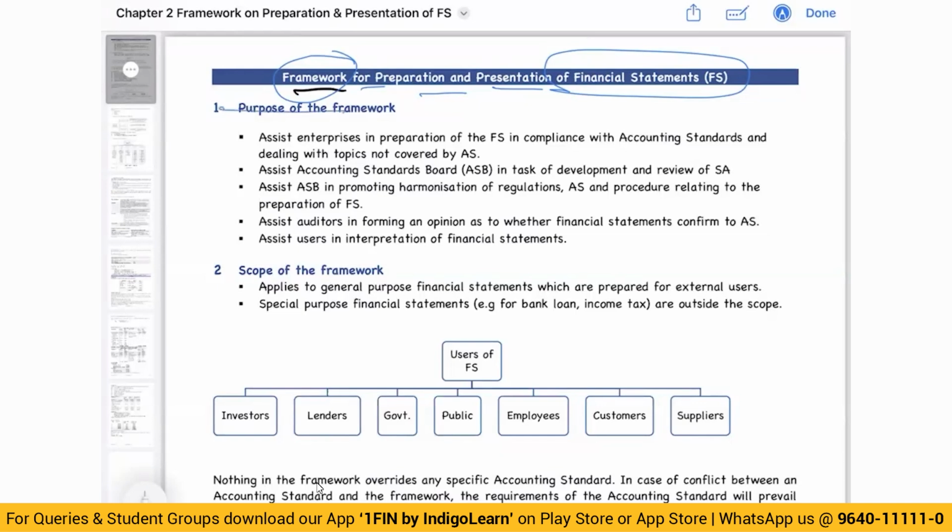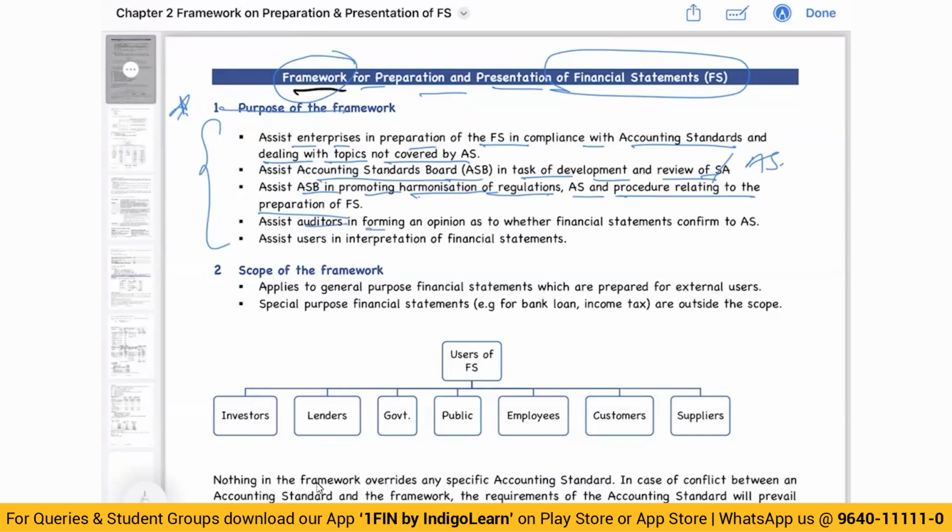Okay, so what is the purpose of framework? This you can remember for theory purpose. Assist the enterprise in preparation of the financial statement in compliance with accounting standards and dealing with the topics not covered by AS. So if something is not covered by AS, if something is not defined in the AS, you can come to the framework. Assist the ASB, Accounting Standard Board, in task of development and review of accounting standards. Assist Accounting Standard Board in promoting harmonization of regulations, AS, and procedures relating to the preparation of financial statement. So, regulations as in, let us say Schedule 3, they can give recommendations to the ministry how it is to be done and all of those aspects.